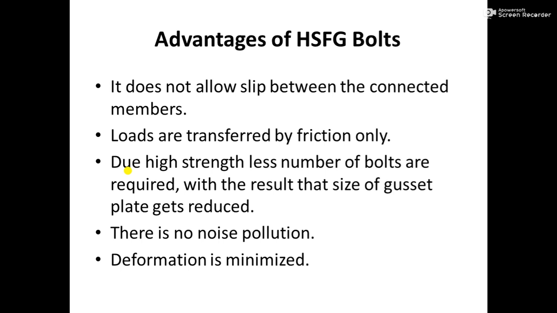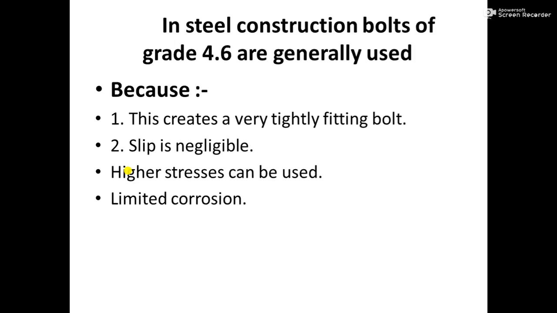There is no noise pollution while using these HSFG bolts. There is no noise pollution, deformation is minimized. So these are the advantages of HSFG bolts. Now in steel construction, bolts of grade 4.6 are generally used. Now what is meant by 4.6 grade and why these are generally used?